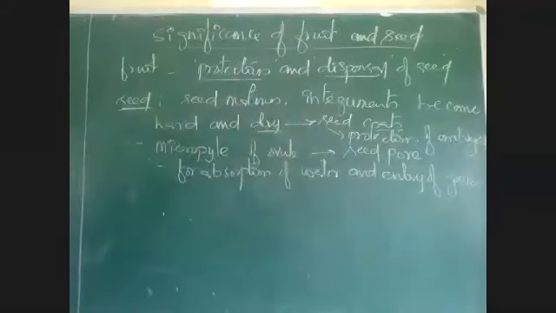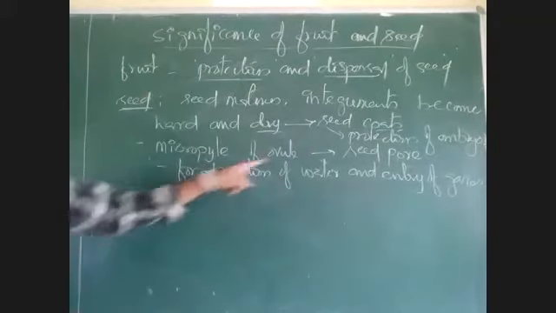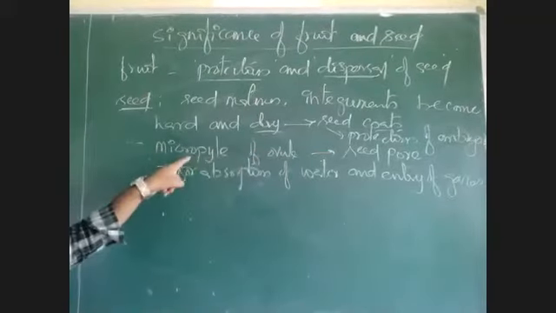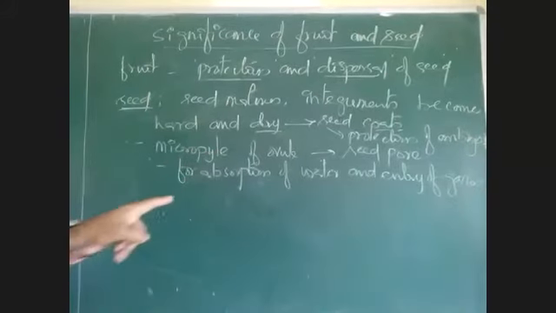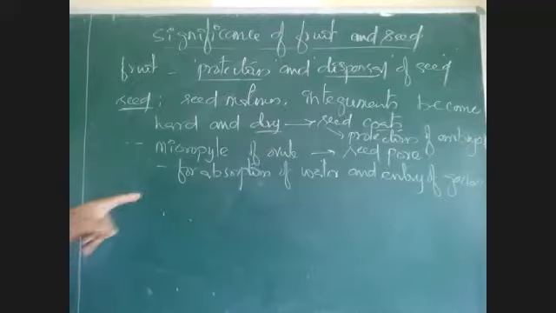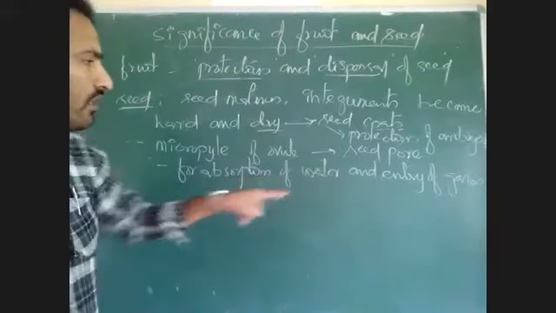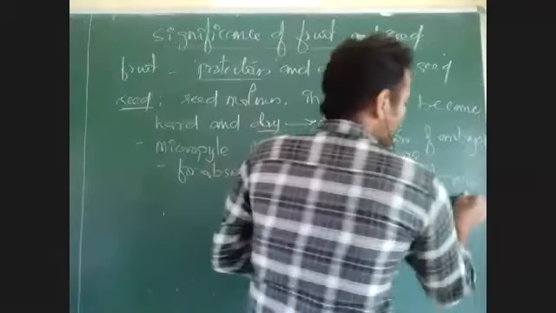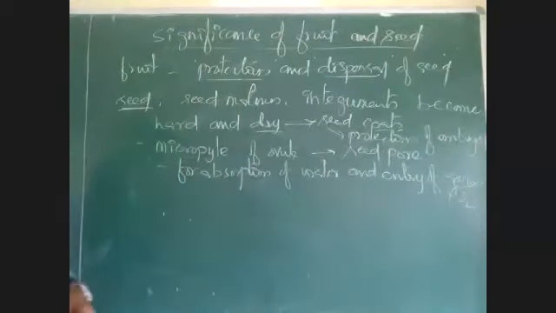Gases will enter the seed through the seed pore. At the same time, water is also taken by the micropyle. The seed pore, which is developed from the micropyle of the ovule, is facilitating the entry of water and air. Air means gases, especially oxygen, which is responsible for respiration in the seeds.